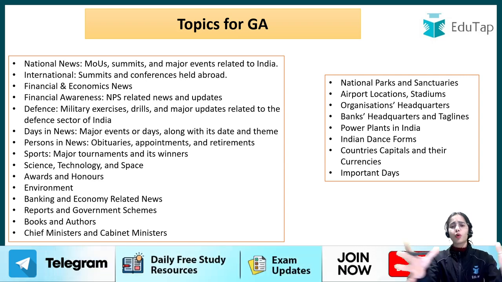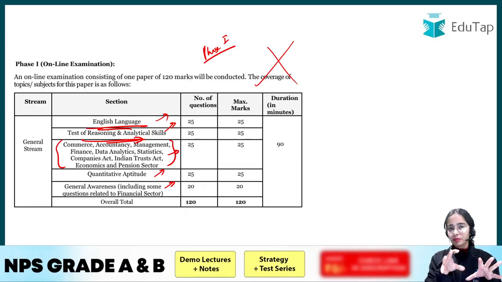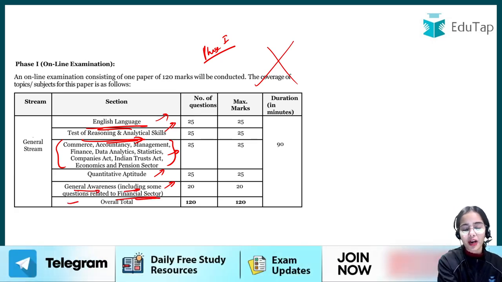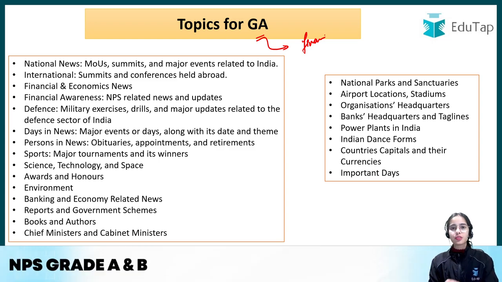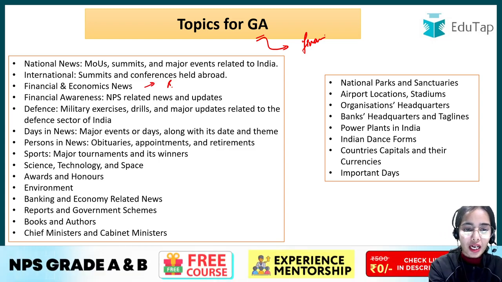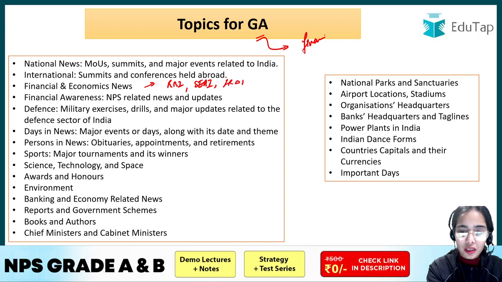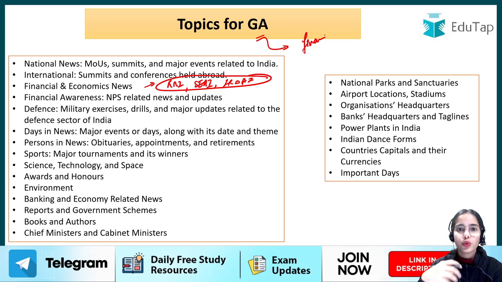Now GA is a very broad area. In GA, there is special mention and special focus given to financial awareness, as it has been directly mentioned in the phase 1 pattern that the general awareness includes some questions related to the financial sector. So financial awareness has to be focused on also. Financial awareness means the news related to RBI, SEBI, IRDAI. So that is the financial sector. You have to focus on the financial sector news, the economic news, and the national news.